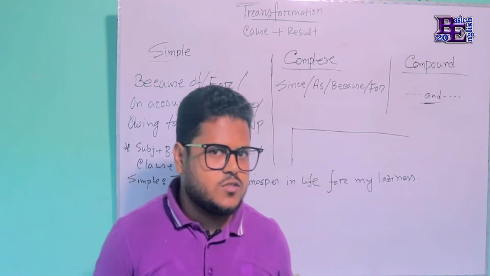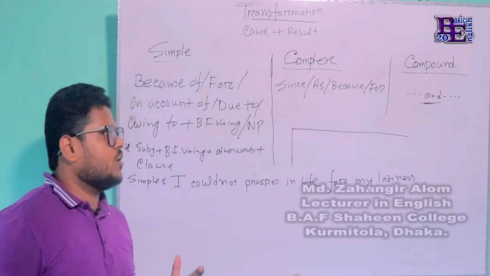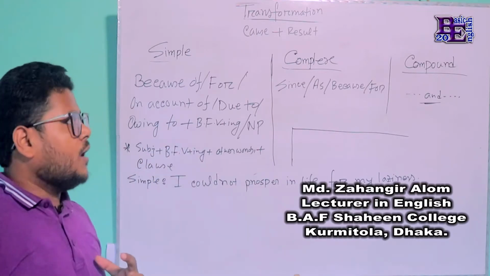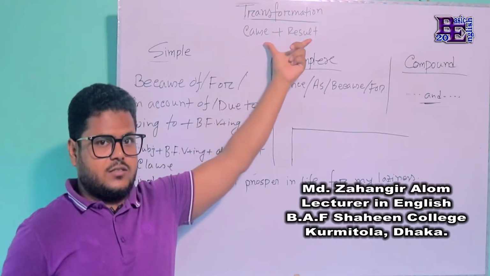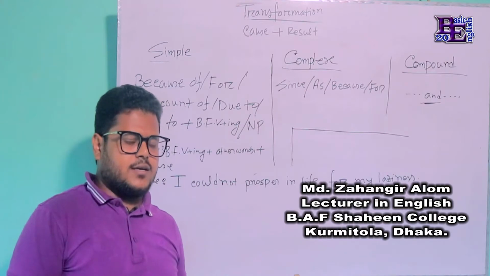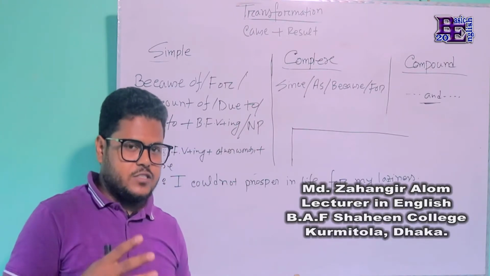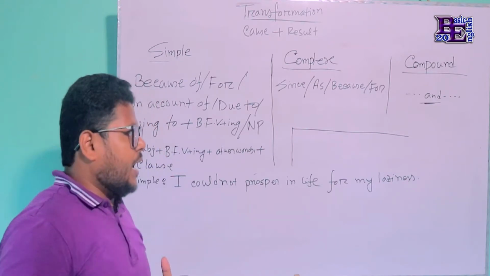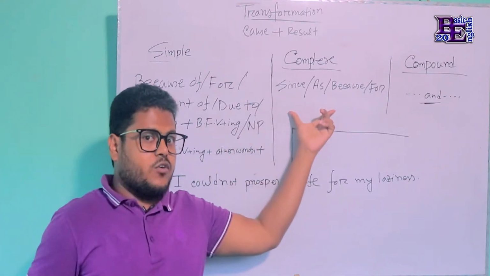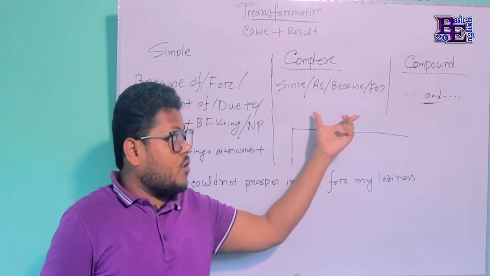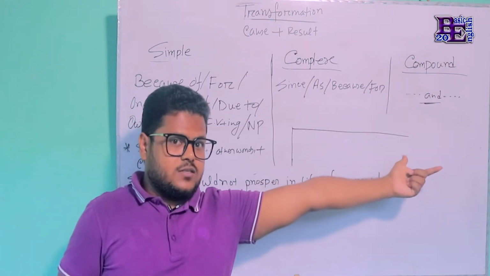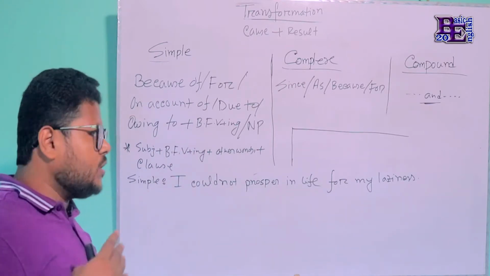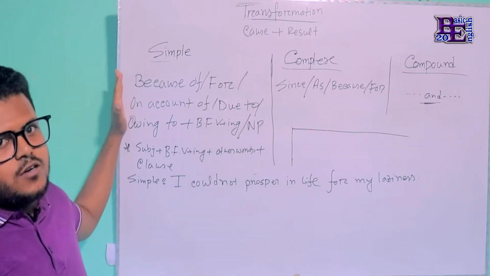In today's video, we will discuss another important rule related to transformation, especially cause and result. In a simple sentence, we use some phrases to express the cause and the result. In a complex sentence, we use some other conjunctions, and in a compound sentence, we use and. Let's see what phrases we use in a simple sentence to express the cause.